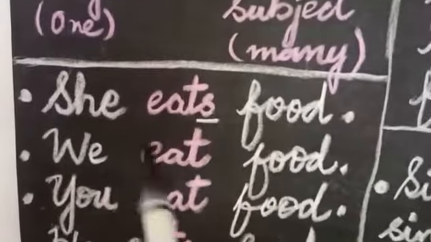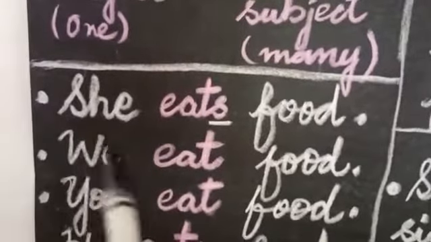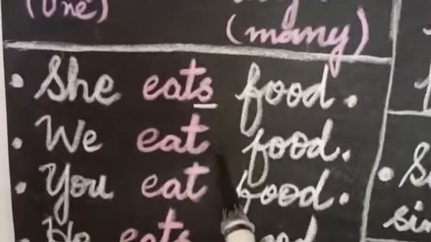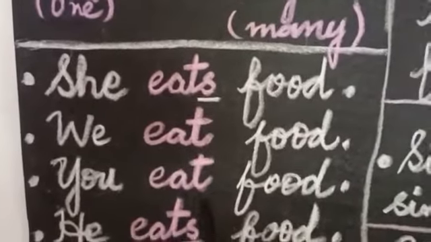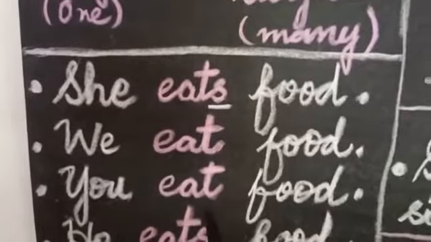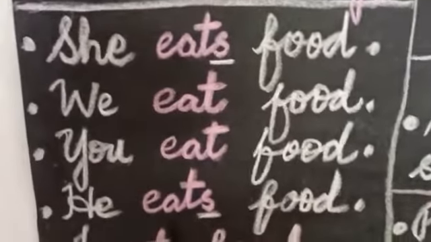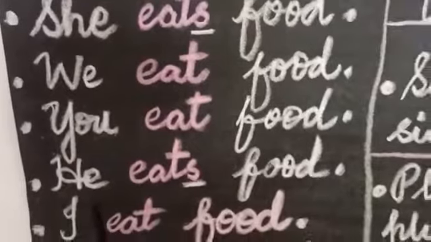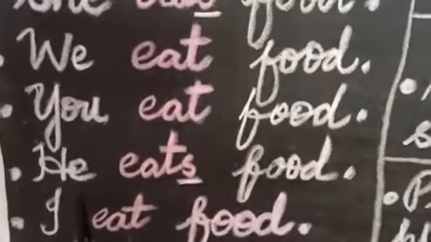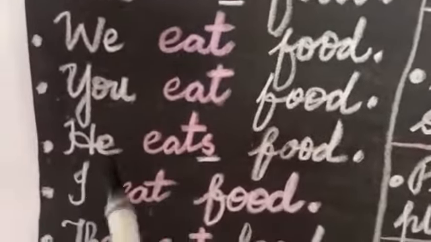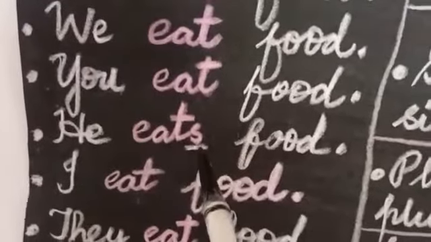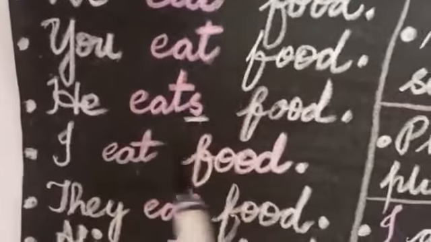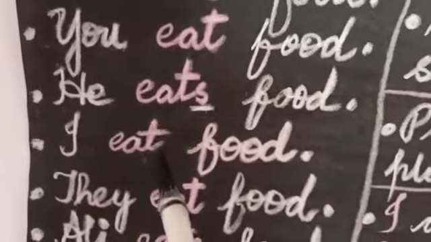Eats. We eat food. We means many. We means all of us, many. We eat. We don't add s. We write a plural verb, eat. You eat food. With you, we always use a plural verb. He eats food. He means one male, one man or one boy. So he is a singular subject. He eats, with s, a singular verb. Singular subject takes singular verb. I eat food. I always take a plural verb. With I and you, we don't add s, es or ies.